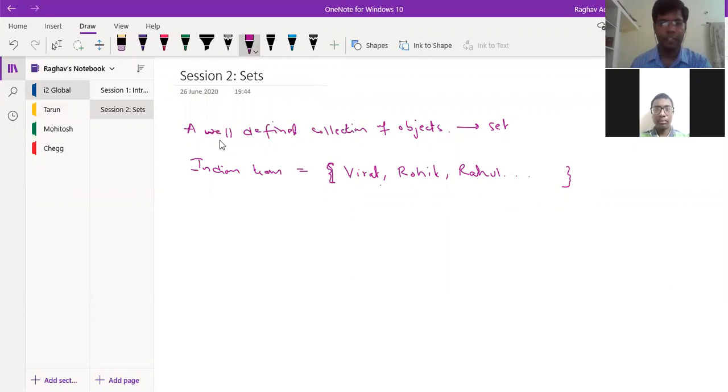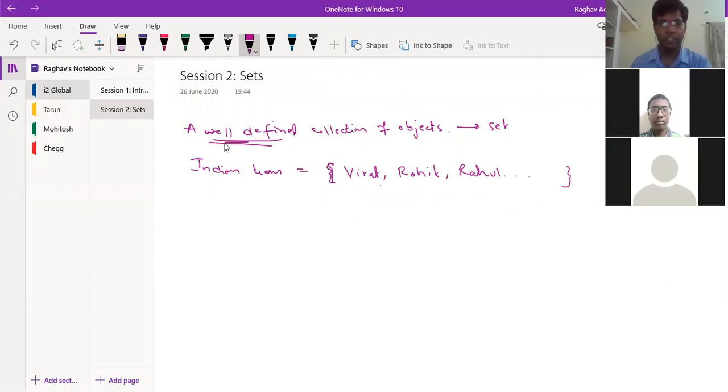And well defined. What is the meaning of well defined? Actually, two things are very important here. It has to be properly defined, that is well defined, and it has to be a collection. Collection means there has to be one or more than one object, or it could be zero also. Zero is also a collection. So it has to be properly defined.